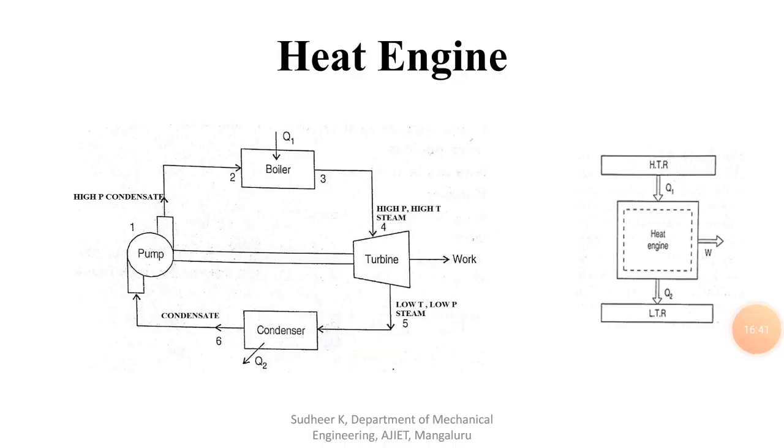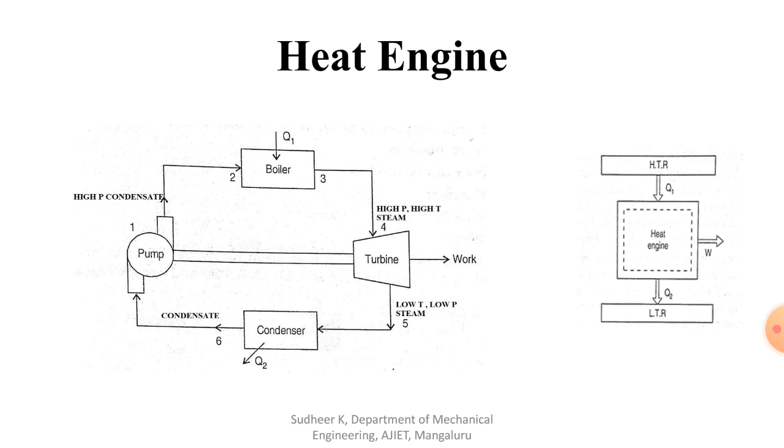You know about the first law of thermodynamics. The first law of thermodynamics always has some restriction, by which the whole energy cannot be converted into work. Q1 is nothing but the heat supplied, and you cannot completely convert it into W, that is nothing but work. There will always be heat loss, that is Q2, which is the rejection of heat to the sink or lower temperature region.